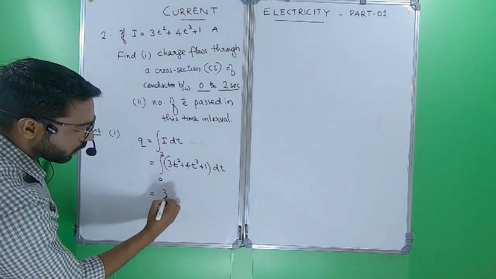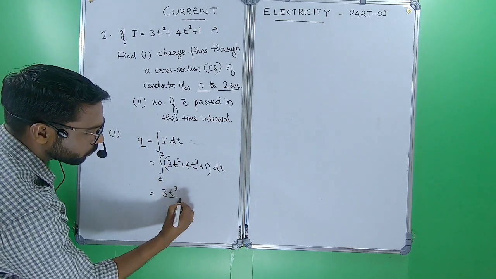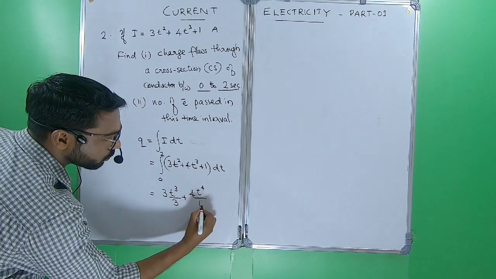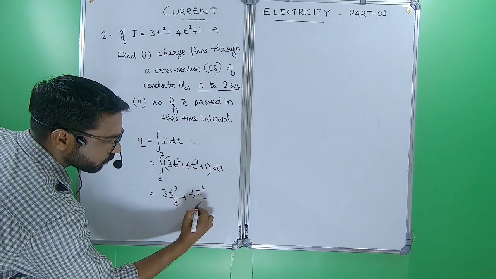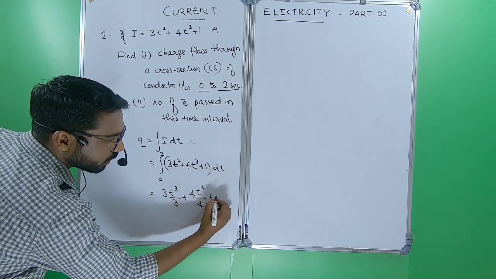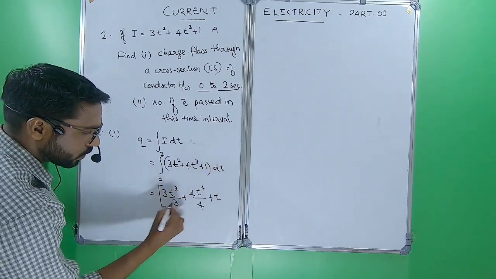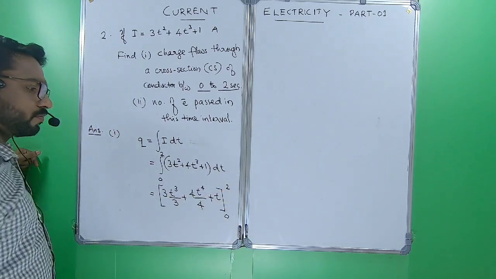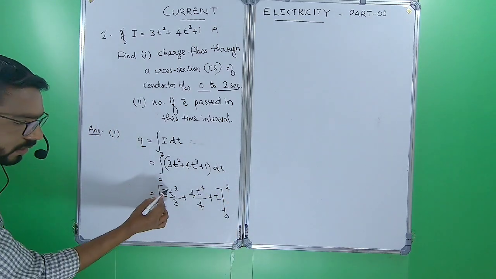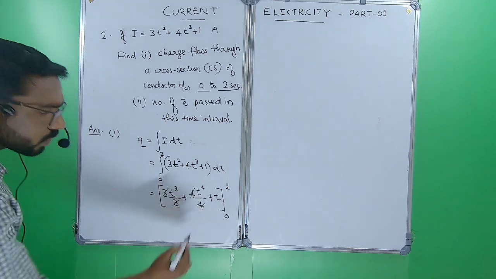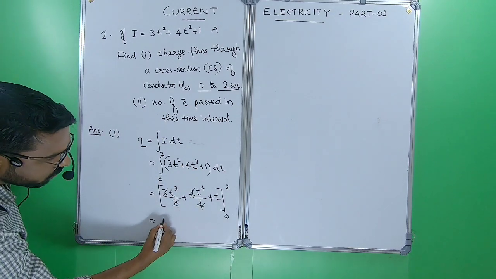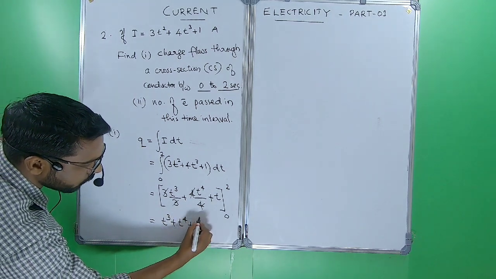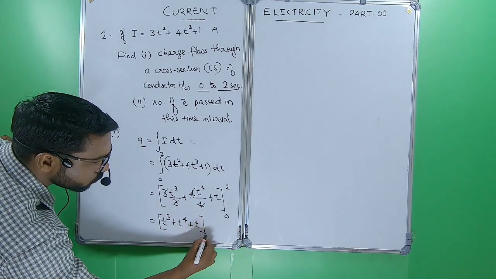Integrating, 3 into t cube by 3 plus 4 into t power 4 by 4 plus 1 into dt is t, giving lower limit and upper limit. 3 cancelled, 4 cancelled. We will get t cube plus t power 4 plus t, from 0 to 2.